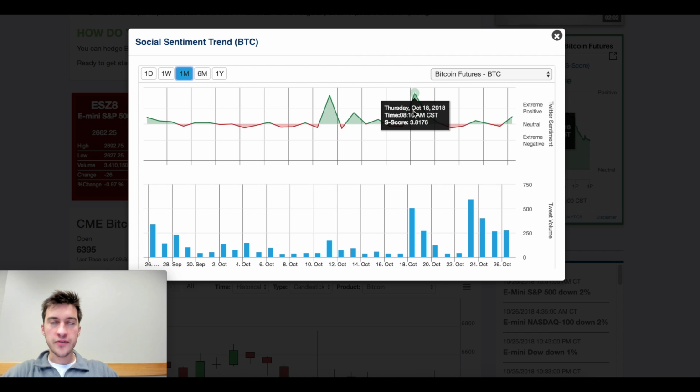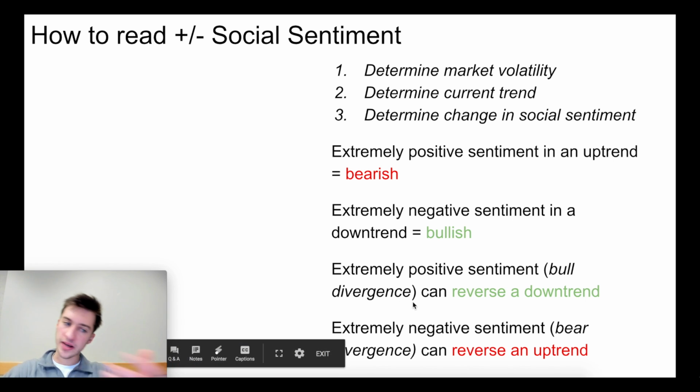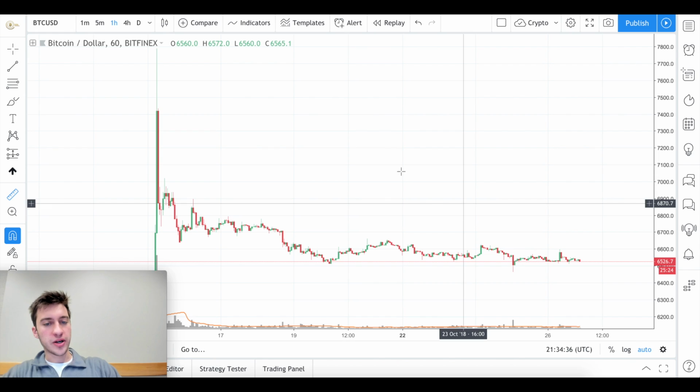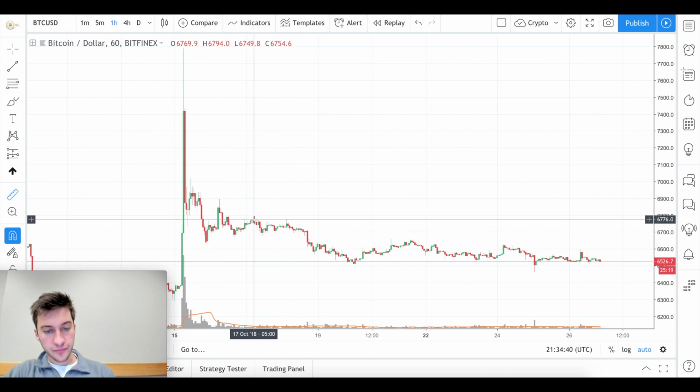And again, if you're ever confused by my point here of extremely positive or extremely negative, what does that mean? We always want to look at the present trend. That's the second most important point. The first most important, of course, is how extreme is that sentiment relative to the past values. Second most is what has price recently done. What did price recently do here? Downtrend. I'm talking about to October 18th.